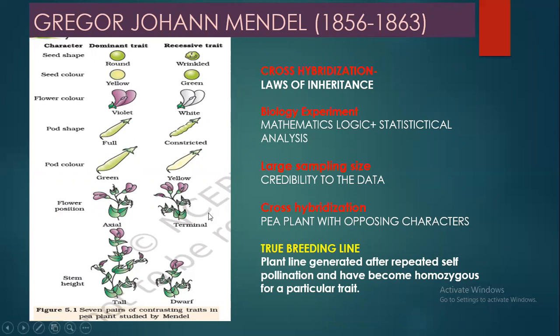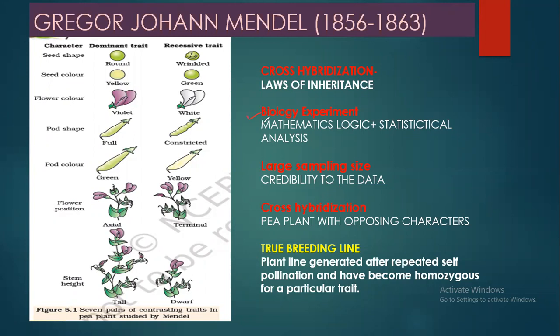He was the first one who did a biology experiment, and after doing that experiment, he employed mathematics in it to do certain calculations, and whatever results he got, he analyzed them with a statistical tool.